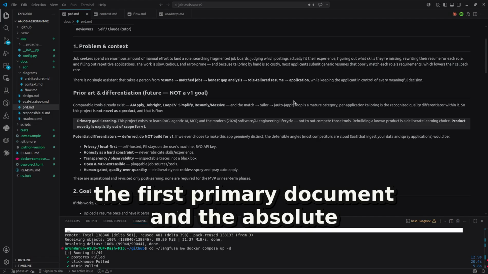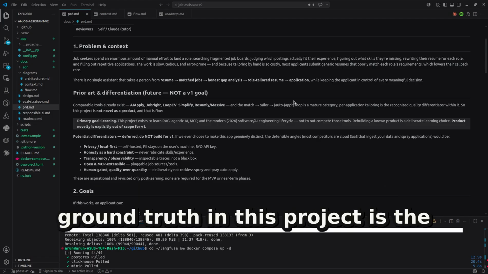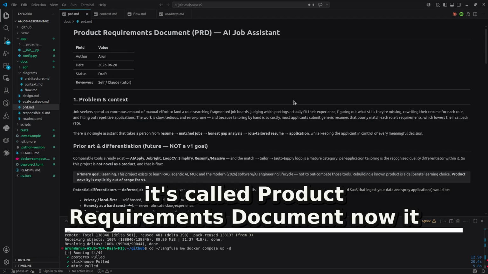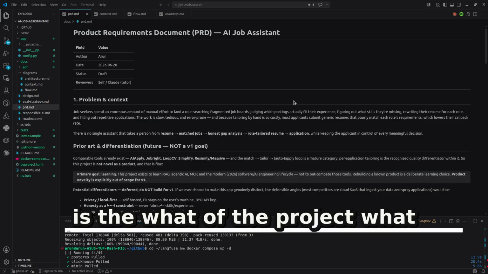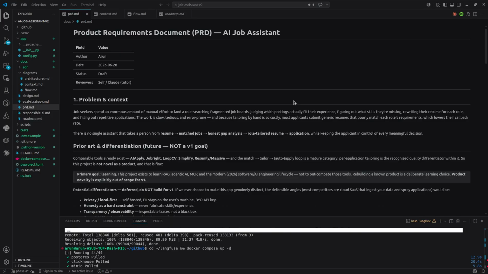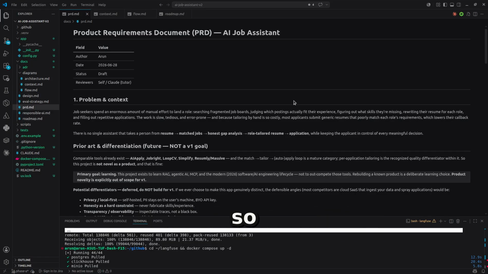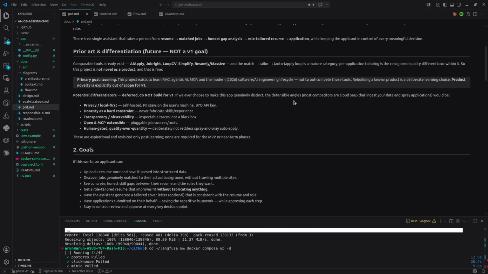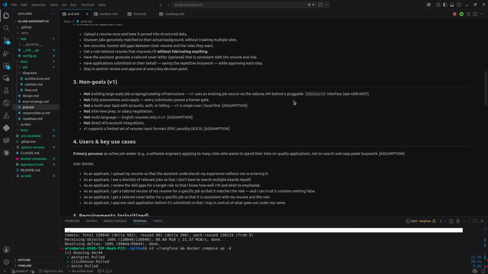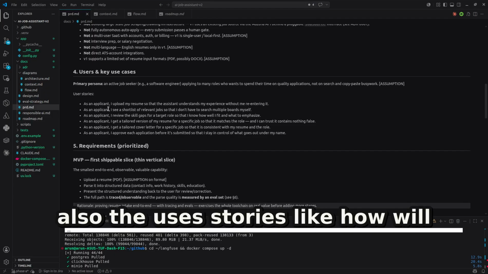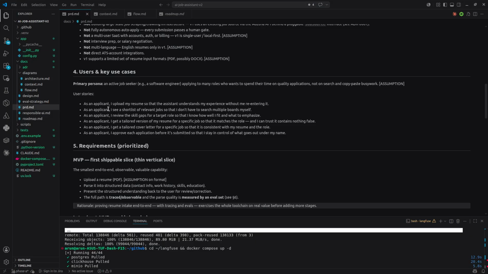The first primary document, and the absolute ground truth in this project, is the PRD, which you can see here. It's called the product requirements document. Now it is the what of the project. What is AI job assistant? It's not a how or why, it's what. So what is this? The goals, and then what are the non-goals? Also the user stories, like how will a user use it.